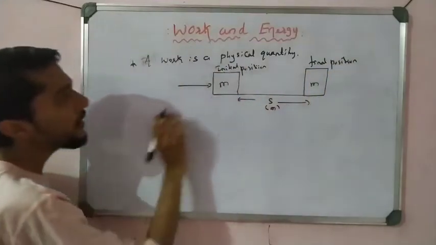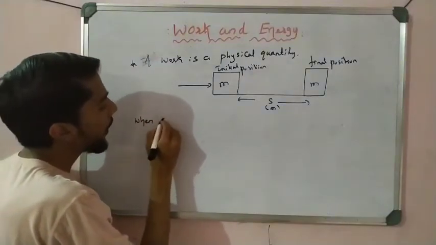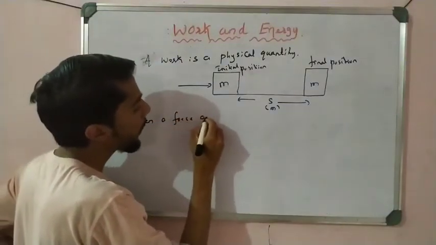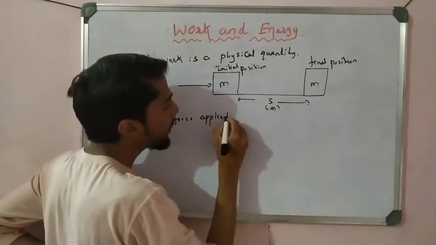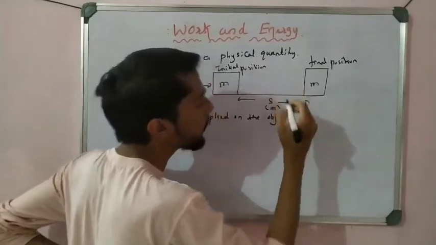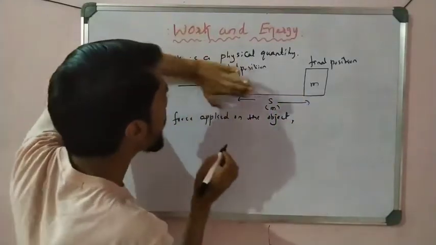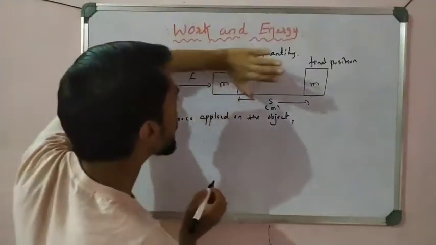So we say that, see here, when a force is applied on the object, I have applied force F on the object, so what happened, it gets a force and starts to move.